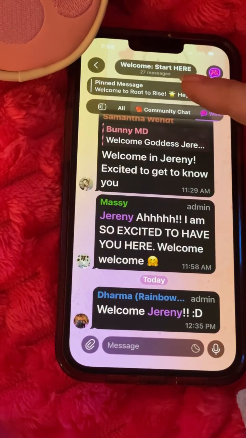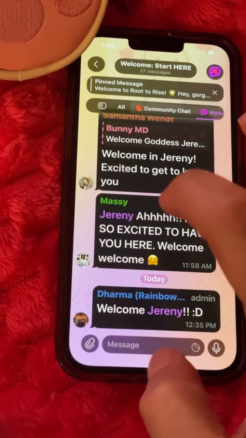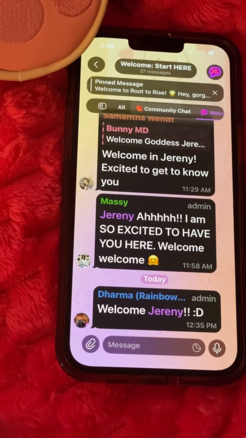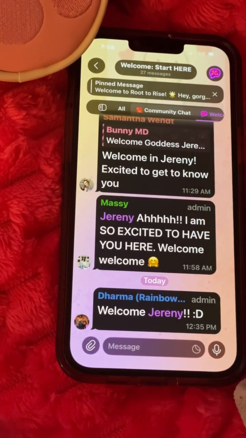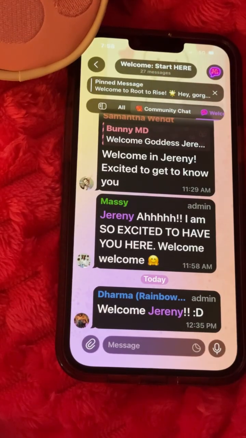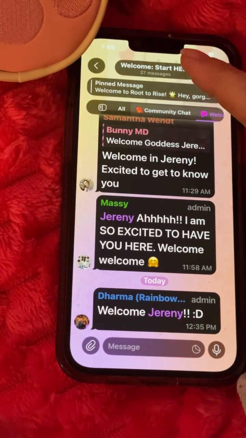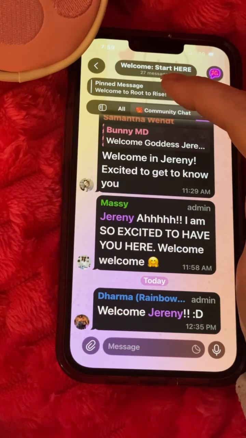And if you look right here, I know that there's messages here, but this is the most recent messages. That's the first thing it's going to show you. So what I want you to do is look at the very top of a group when you first open it, each time you come in, and look for the pinned messages. These are going to be important messages for you to take notice of.